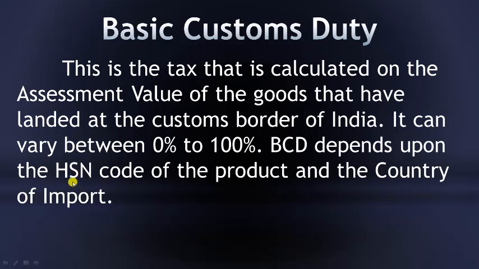So to bring uniformity, the international agencies have come up with this idea of HSN code, which is one particular code for a particular commodity, right? So the country of import is also important while applying basic customs duty.